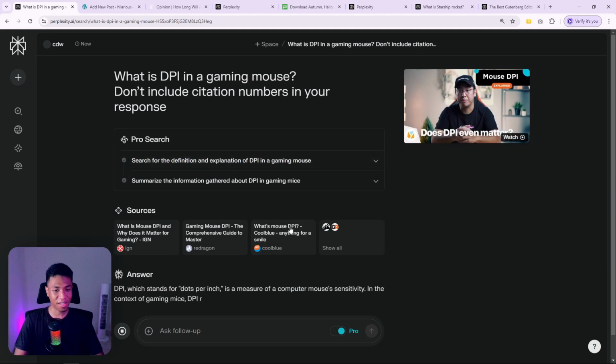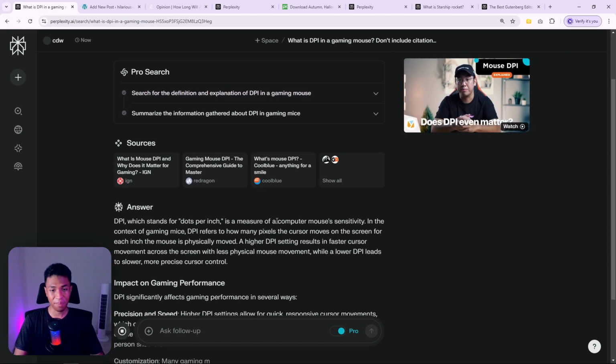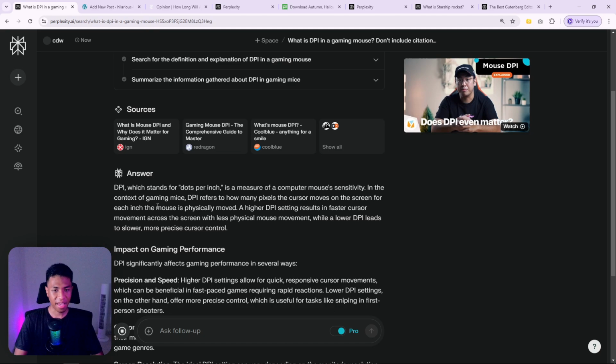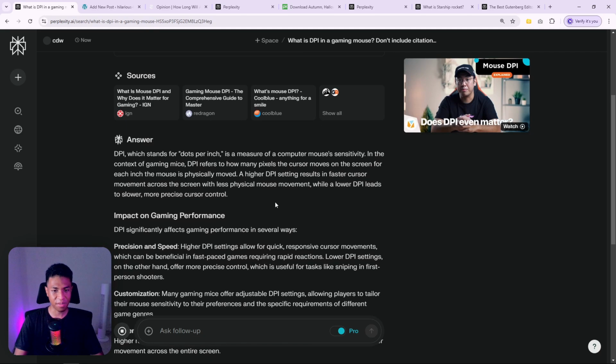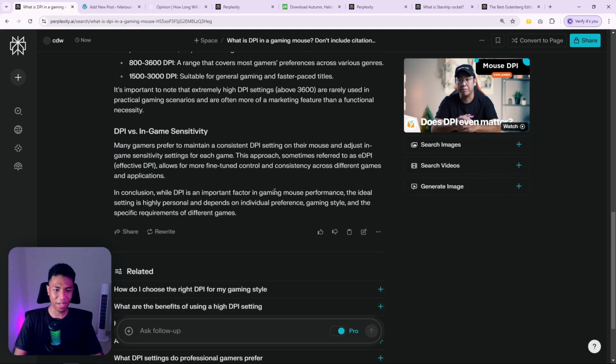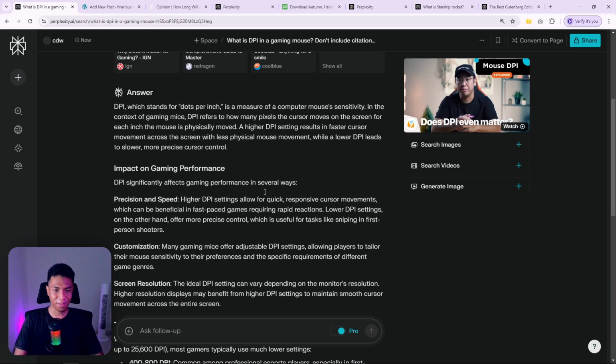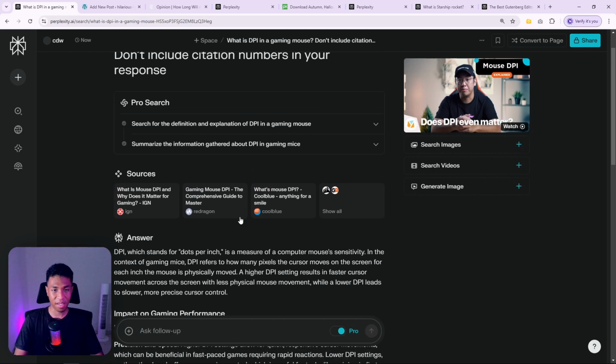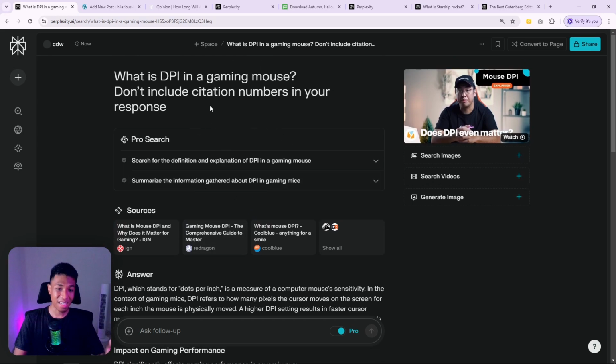It is very helpful, especially if you want to copy the content to other websites. And as you can see, this is the first paragraph. There are no citations at all. It's clean. It's looking good. It's not looking like Wikipedia anymore. And I think this is very helpful to copy and paste the content to a different platform. So that was the first prompt. Let's move on to prompt number 2.